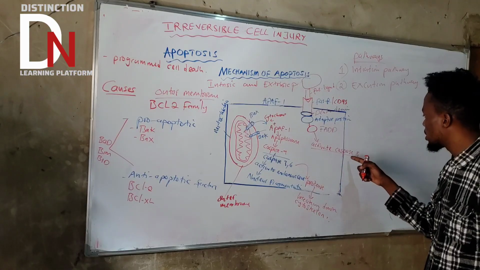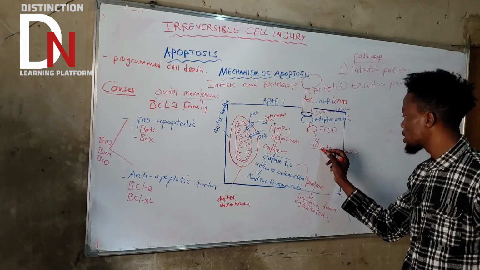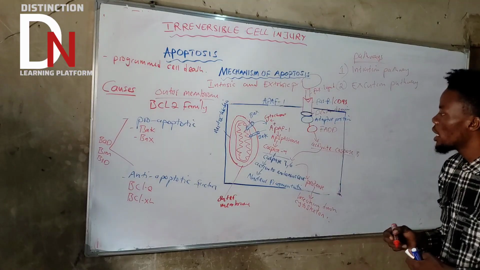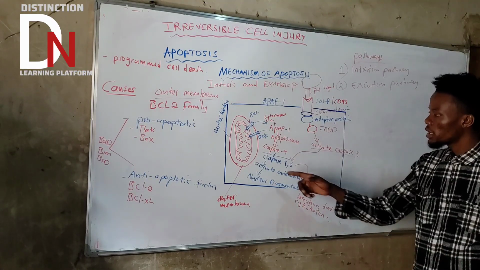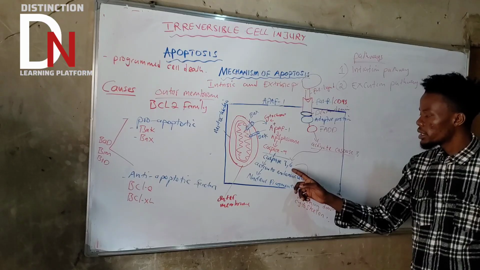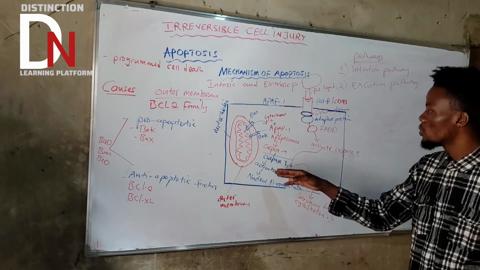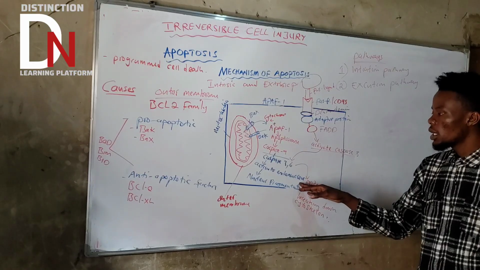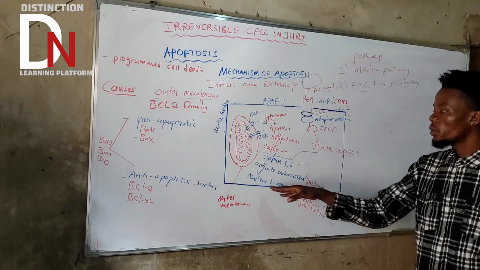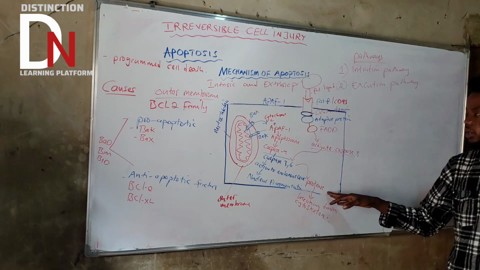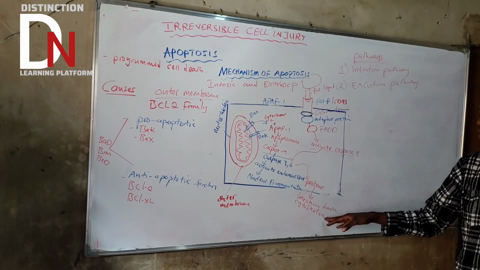Remember that if you activate caspase 8, it will do the same thing as caspase 9. It will start activating caspase 3 and 6. Then caspase 3 and 6 are going to start activating endonucleases and proteases. Endonucleases, like DNases, will initiate nuclear fragmentation. Then what about proteases? They will start breaking down the